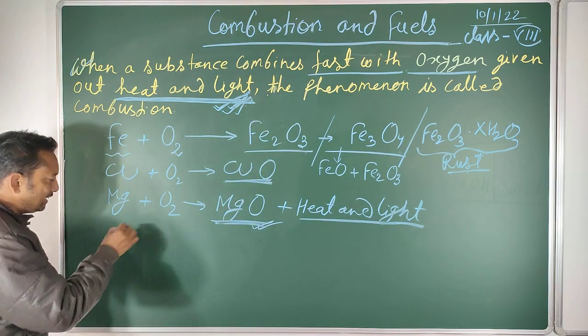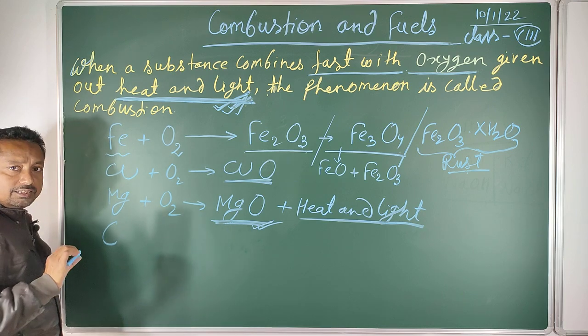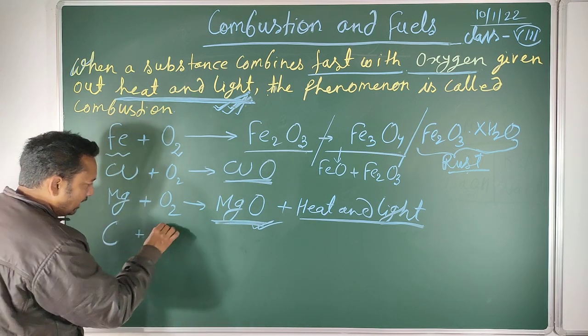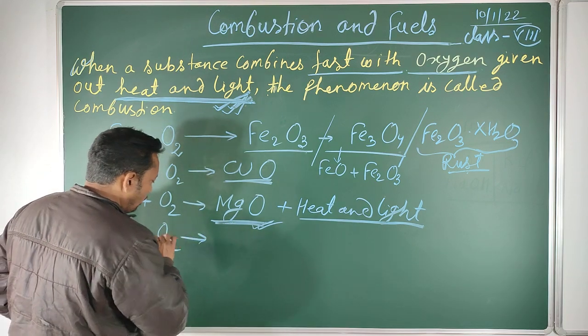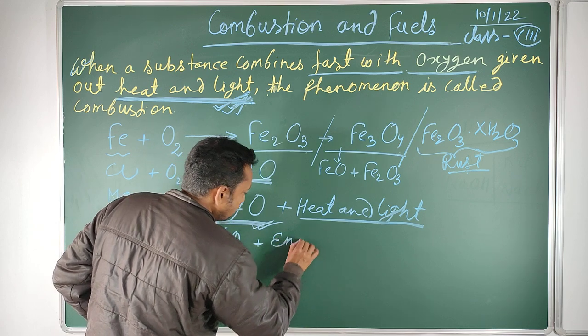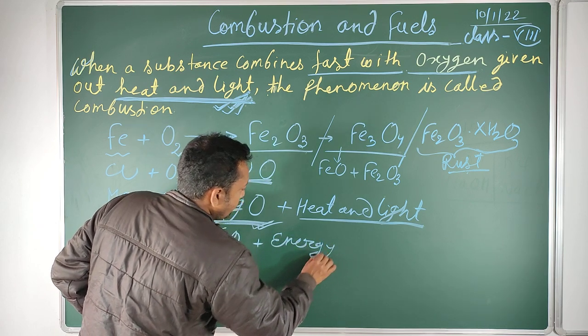Another example: suppose we use a piece of coal or any piece of carbon and burn it in the presence of oxygen. It will form carbon dioxide and also release energy in the form of heat and light.